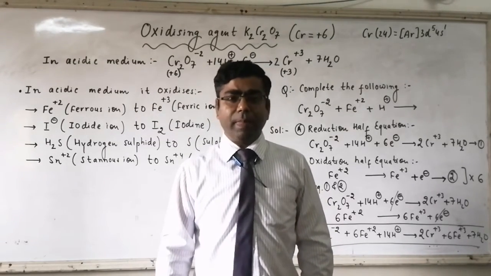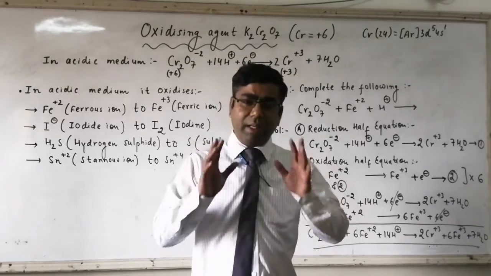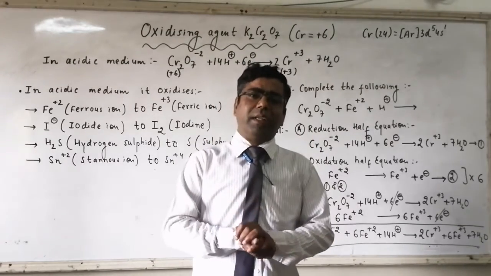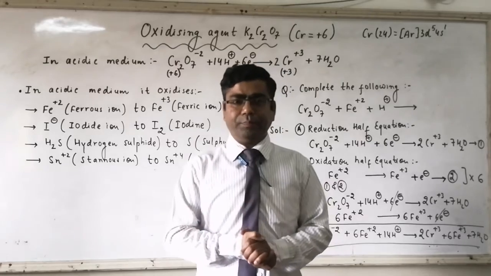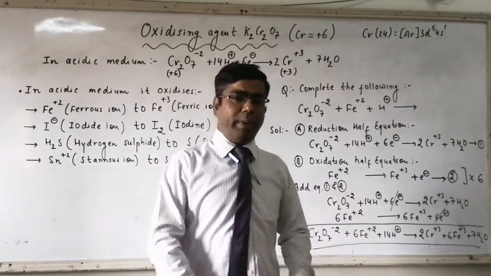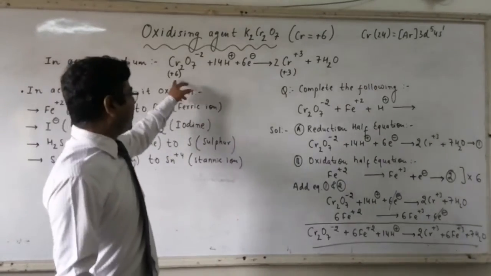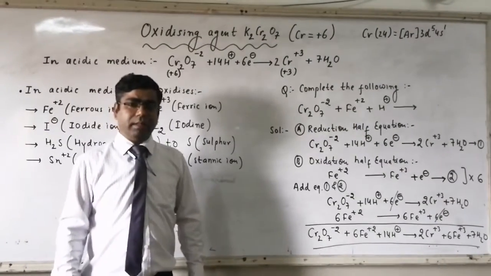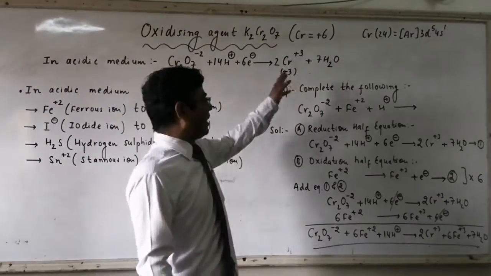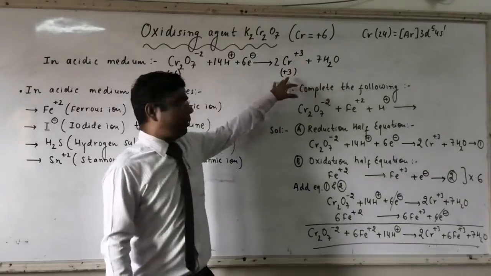Now what happens? In acidic medium, dichromate ion gets converted to Cr+3 ion. In dichromate ion, oxidation state of chromium is +6. In acidic medium, it gets converted to Cr+3 where oxidation state of chromium is +3.